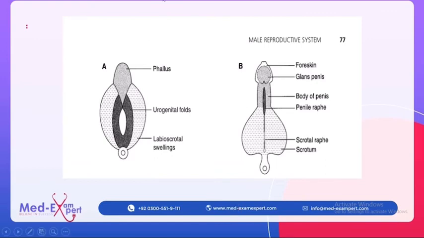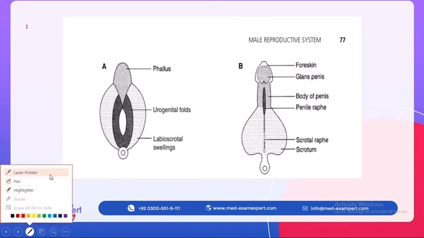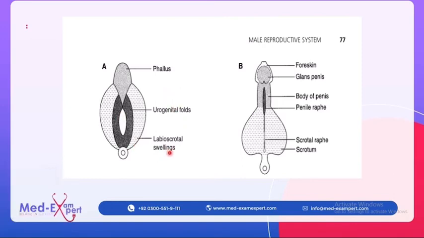Now the mesoderm around the cloaca induces the ectoderm to form a swelling, which will result in the formation of the phallus, the labioscrotal swelling, and the urogenital fold.